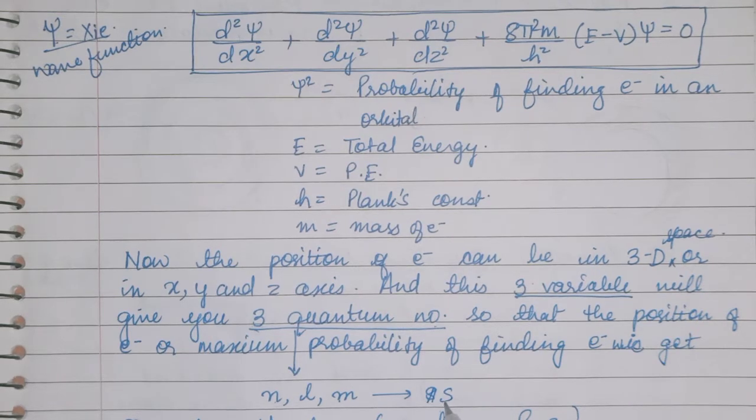This spin quantum number is not coming from these variables. So the XYZ variables will give you three quantum numbers. These are n, l, m: principal quantum number, azimuthal quantum number, and magnetic quantum number. One more quantum number is also there, that is the spin quantum number. It is not derived from these variables.